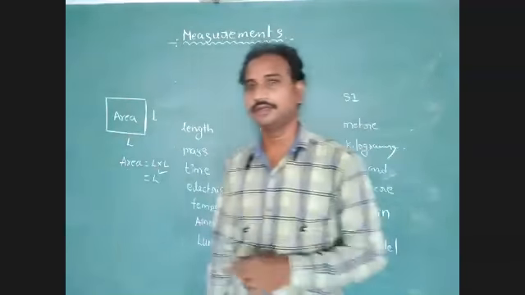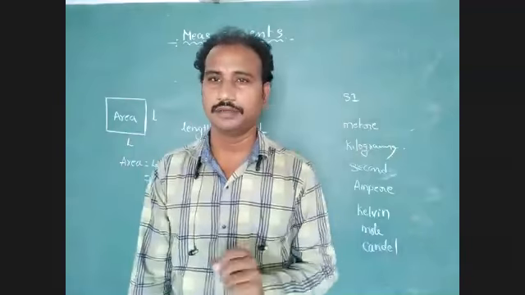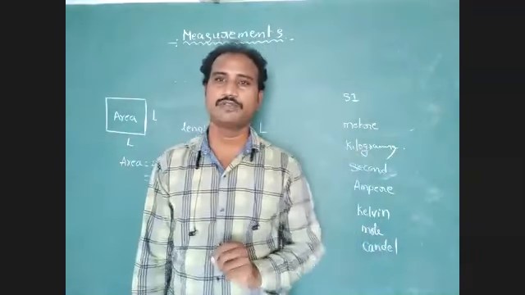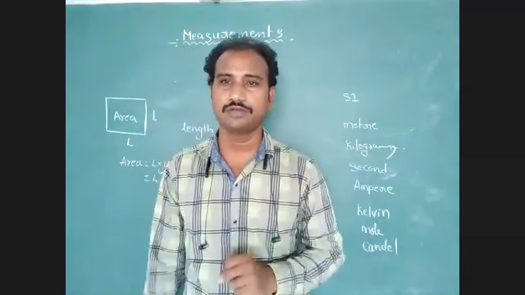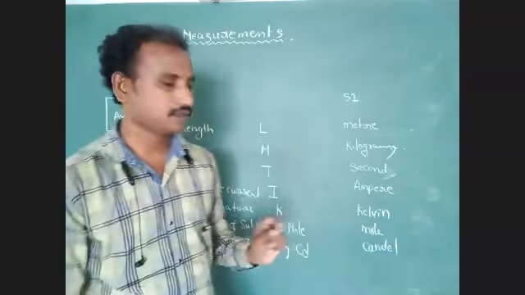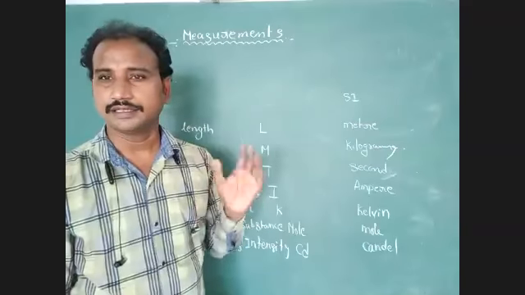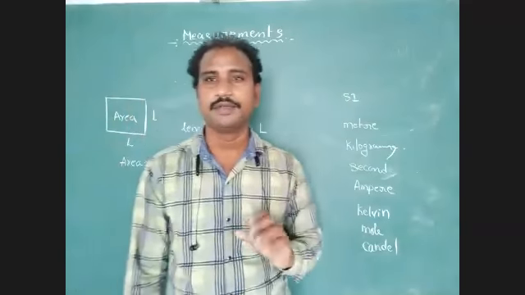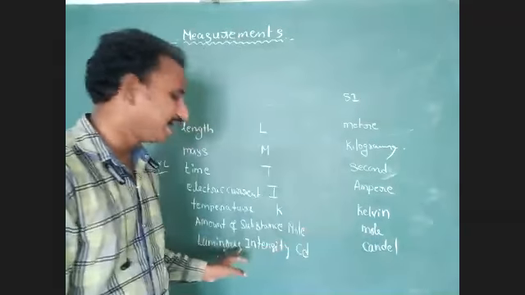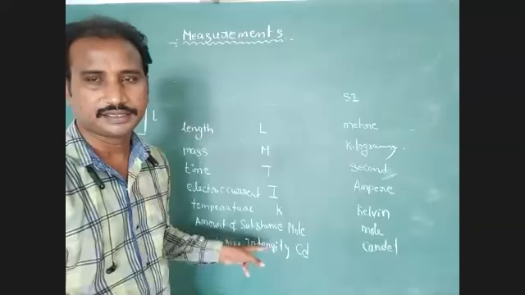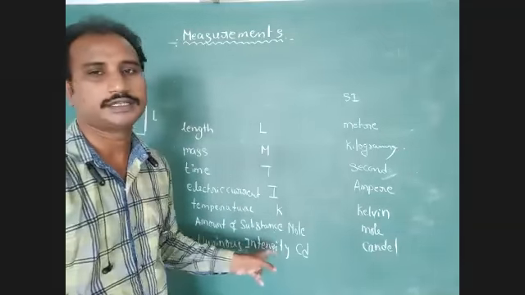Candela, do you know it is a source of light? A source of light produces light energy in the surrounding, and we have to calculate the intensity of light. That is luminous intensity.